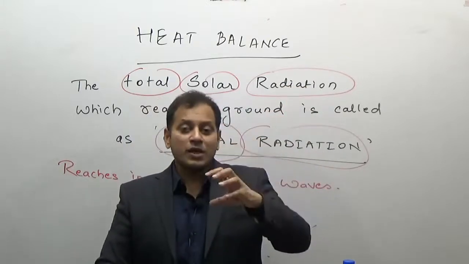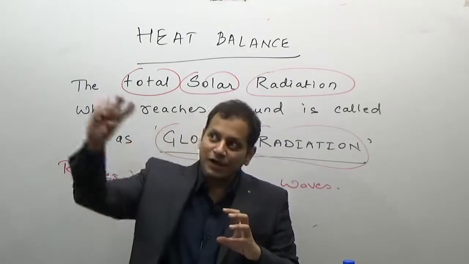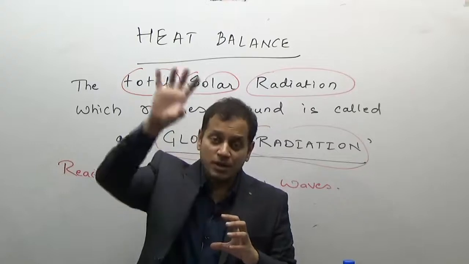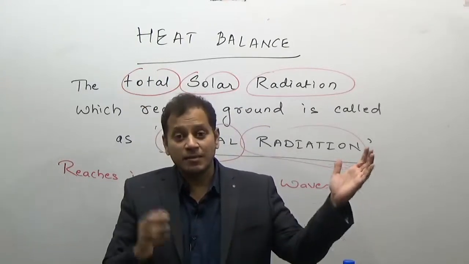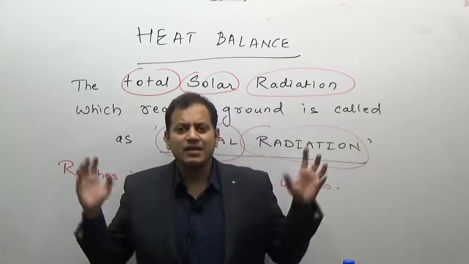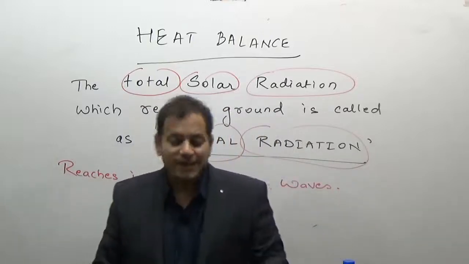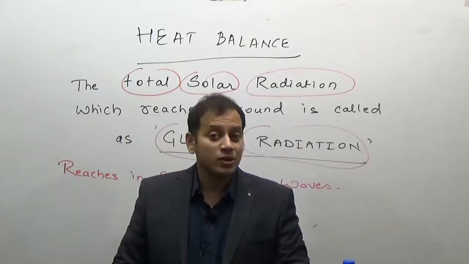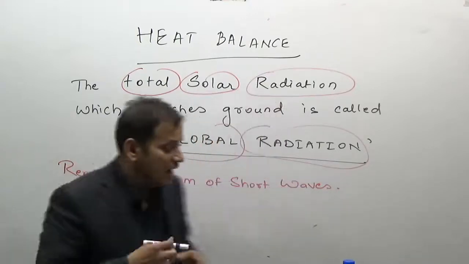Out of that total solar radiation, how much amount directly reaches the earth, how much amount is reflected by the atmosphere, how much amount is absorbed by the atmosphere, and how much amount is reflected by the earth, by the clouds, sorry. So for that, we will take 100%, for simplifying, for example, the total solar radiation which is reaching the earth as 100% or 100 units.